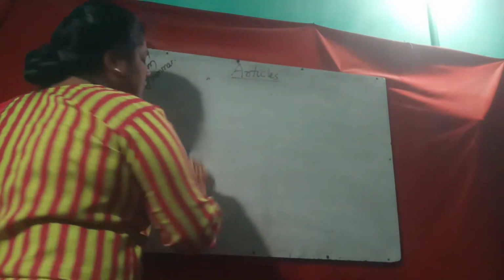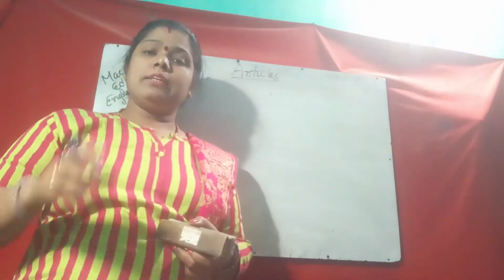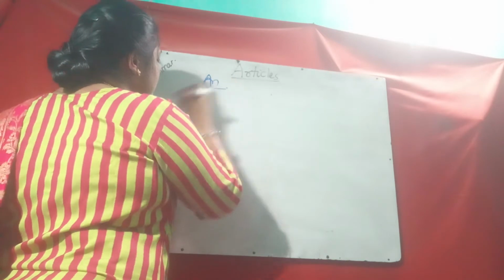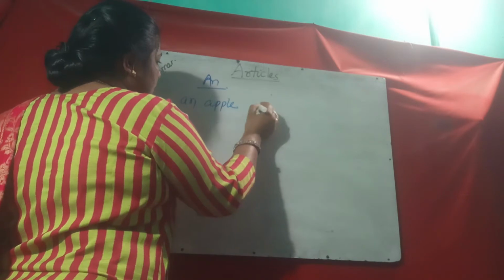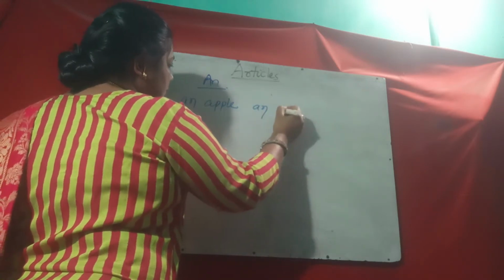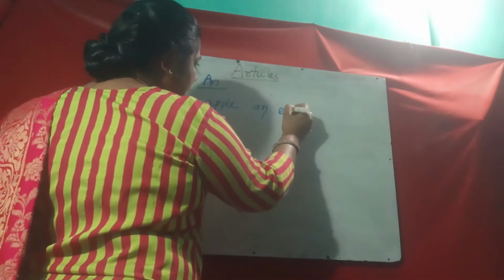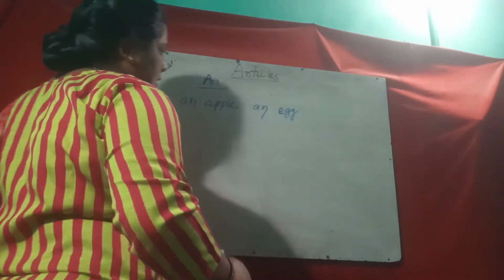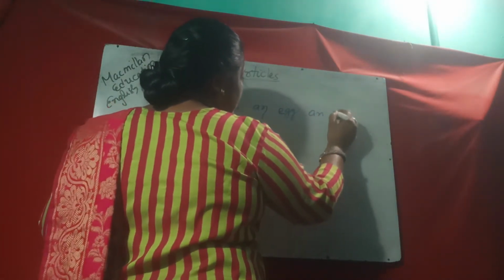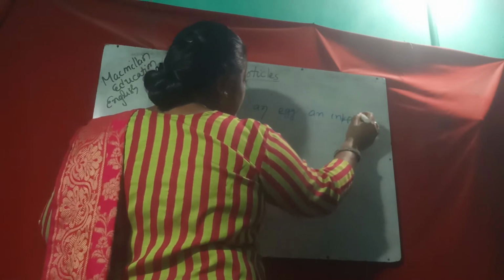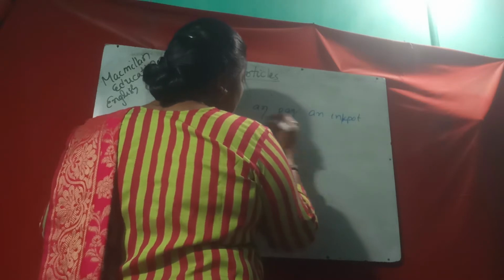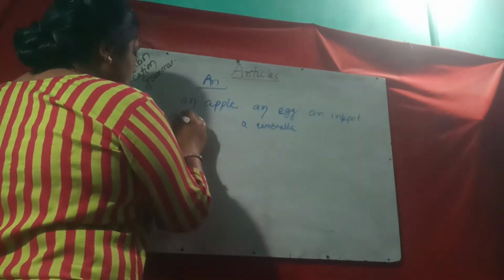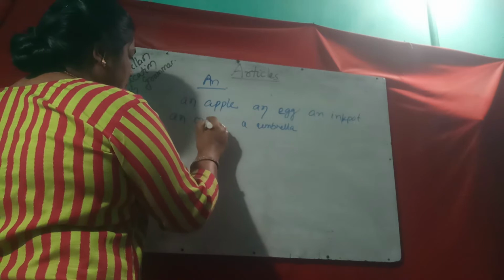If the first letter of the word is a vowel, then before that we use N. So use of N: an apple, an egg, an ink pot, an umbrella, an owl.